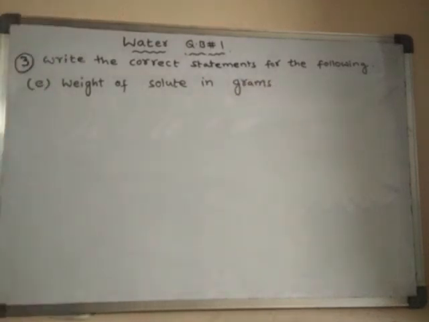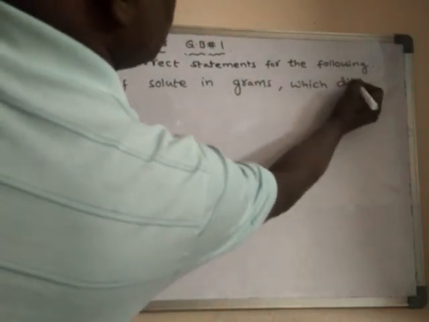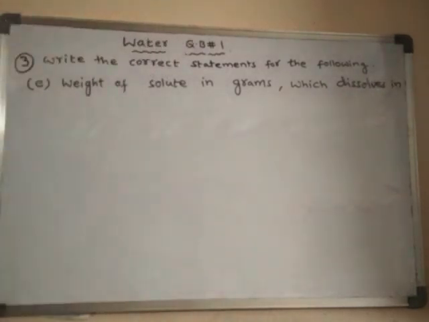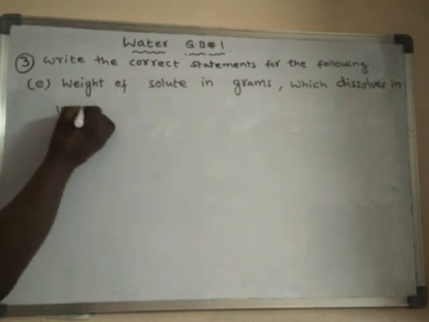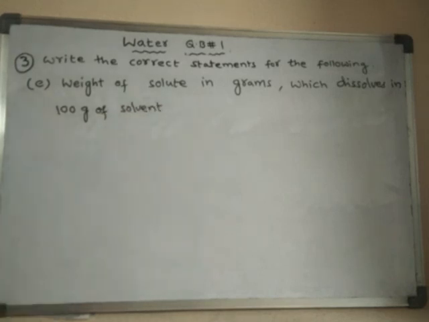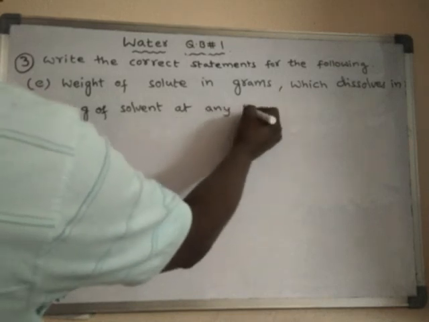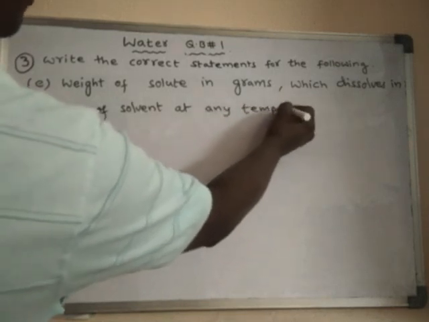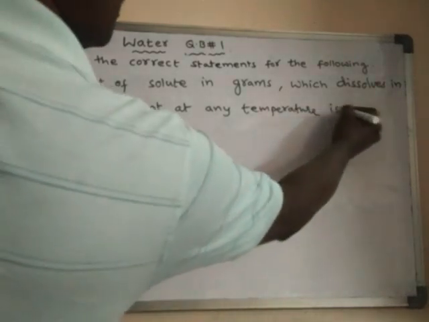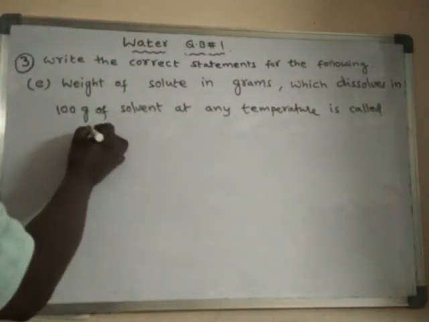Weight of solute in grams which dissolves in 100 grams of solvent at any temperature is called its solubility.